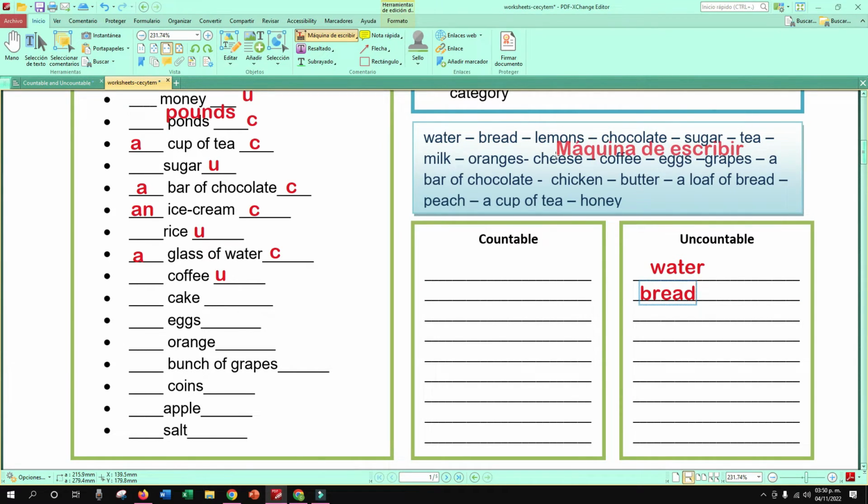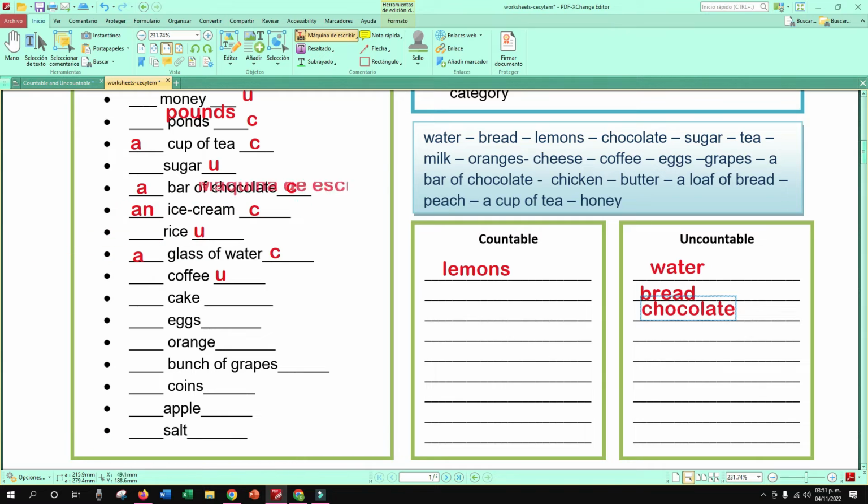No, that is uncountable. Bread. Uncountable. Lemons. Countable or uncountable? Countable. Yes, lemons. Chocolate. Countable or uncountable? Uncountable. Yes, uncountable, right? Chocolate. Perfect. Si quieren contarlo, dicen una barra de chocolate, un pedazo de chocolate, ¿verdad? Pero chocolate in general, that is uncountable.